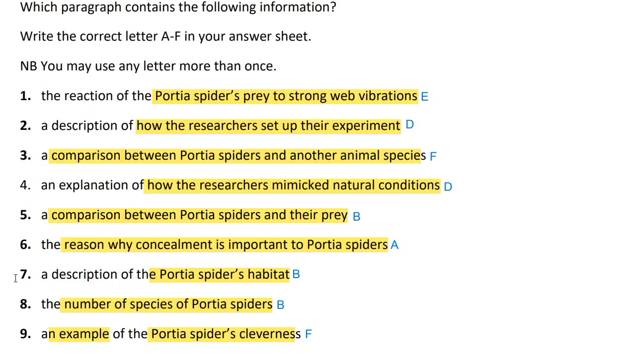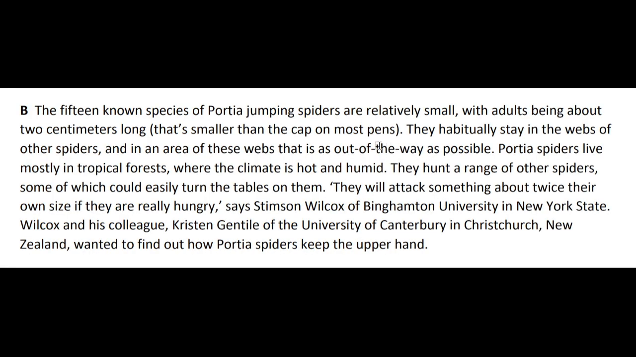Seventh, a description of pottery spider's habitat. This information is given in paragraph B. Paragraph B, second line. They habitually stay in the webs of other spiders and in an area of these webs that is as out of the way as possible. Pottery spiders live mostly in tropical forest where the climate is hot and humid. These lines render the description of habitat and inhabiting conditions.